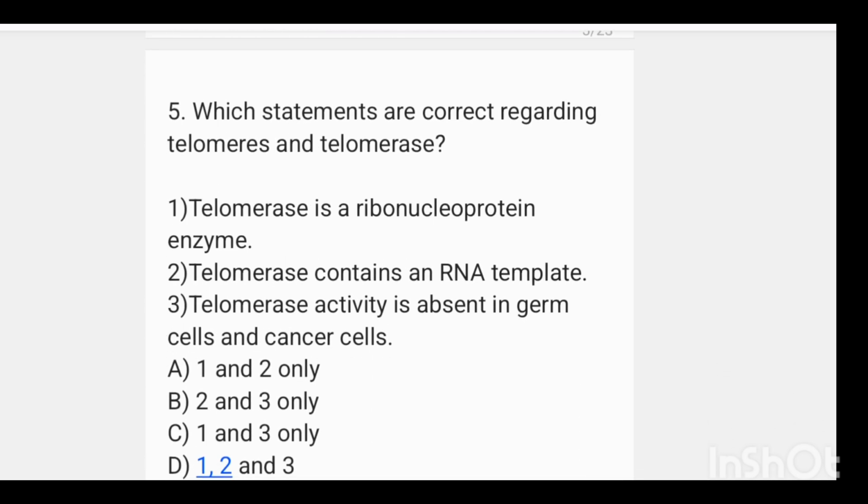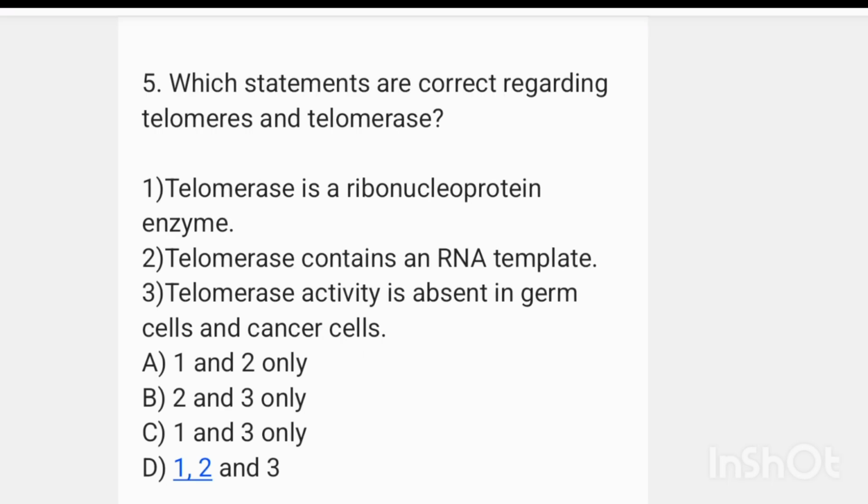Which statements are correct regarding telomeres and telomerase? 1. Telomerase is a ribonucleoprotein enzyme. 2. Telomerase contains an RNA template. 3. Telomerase activity is absent in germ cells and cancer cells.